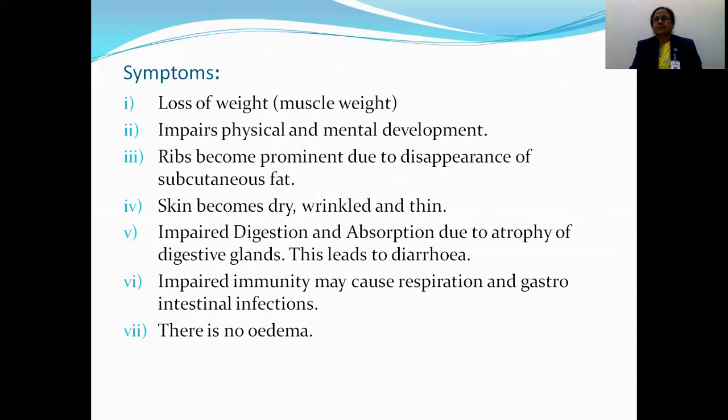Impaired digestion and absorption due to atrophy of digestive glands. Atrophy of the digestive glands takes place, so digestion does not take place, absorption does not take place, and it leads to diarrhea. Then impaired immunity may cause respiratory and gastrointestinal infections.